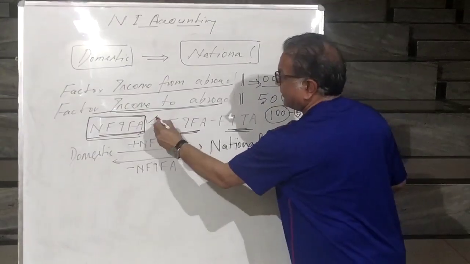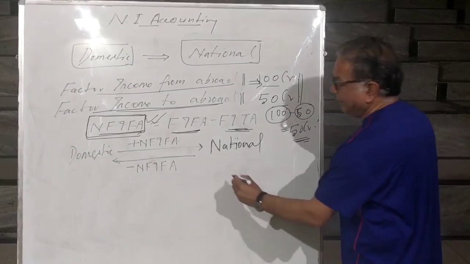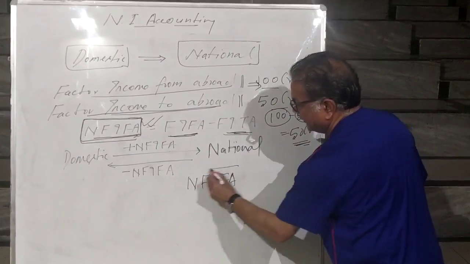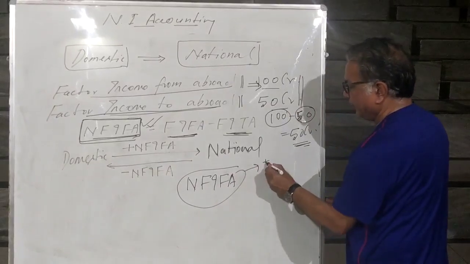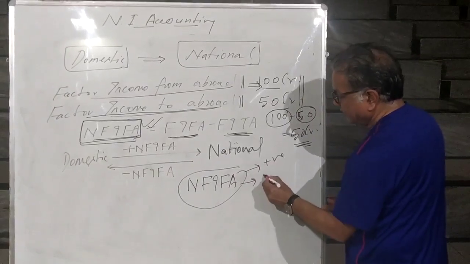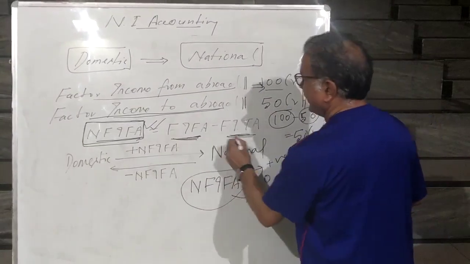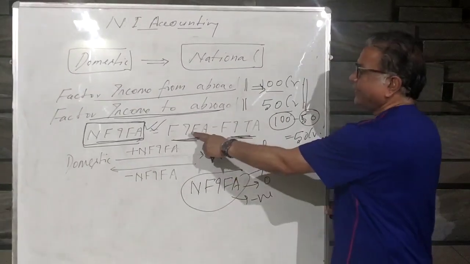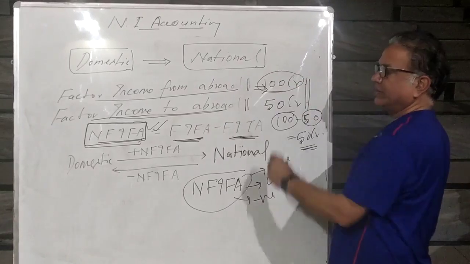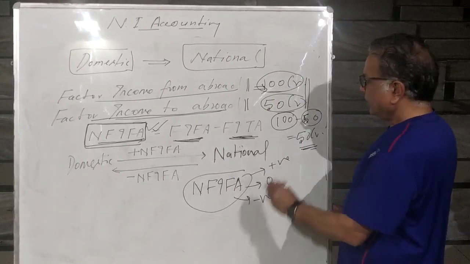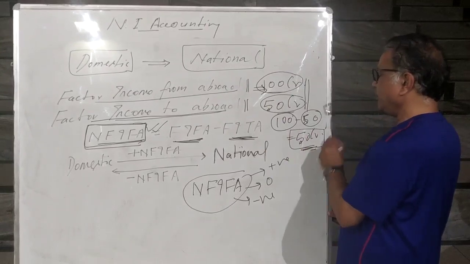Now this net factor income from abroad can be positive, can be zero, or can be negative. This depends upon these two variables. If factor income from abroad, 100, is more than factor income to abroad, 50, your net factor income will be positive.